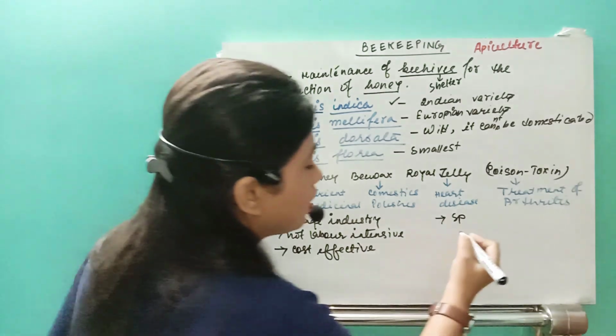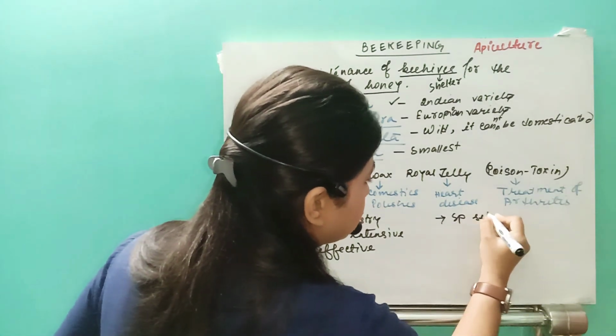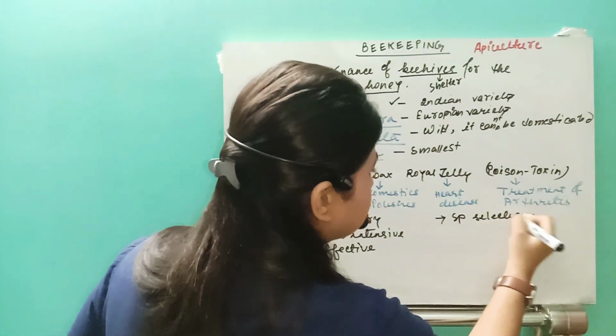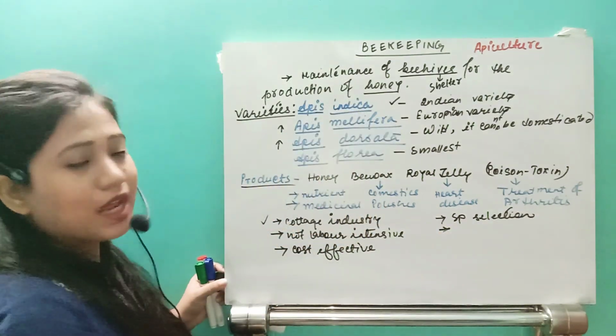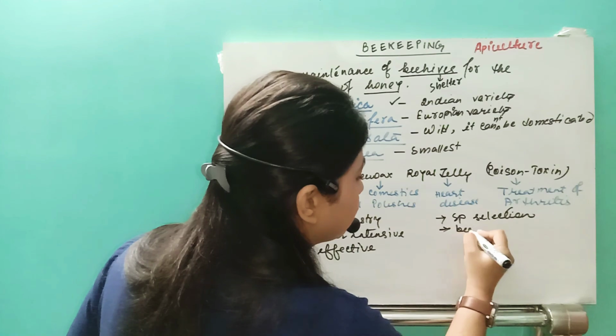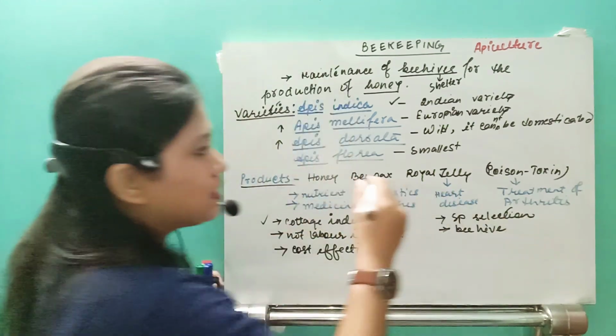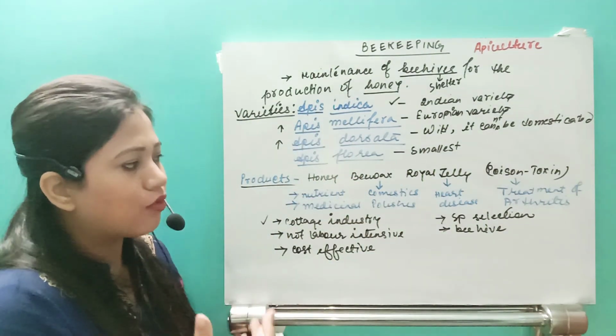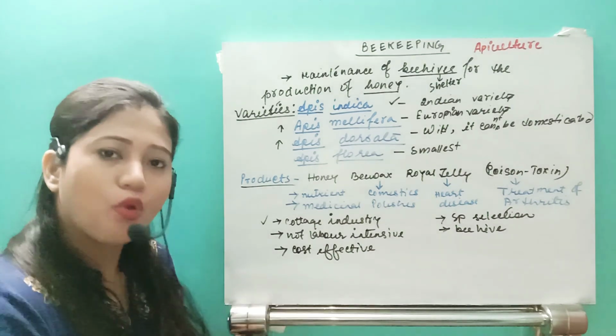First of all, species selection is the first and foremost thing. Next, I need to have good knowledge about the beehive. That means, do we allow them to construct their house on their own?